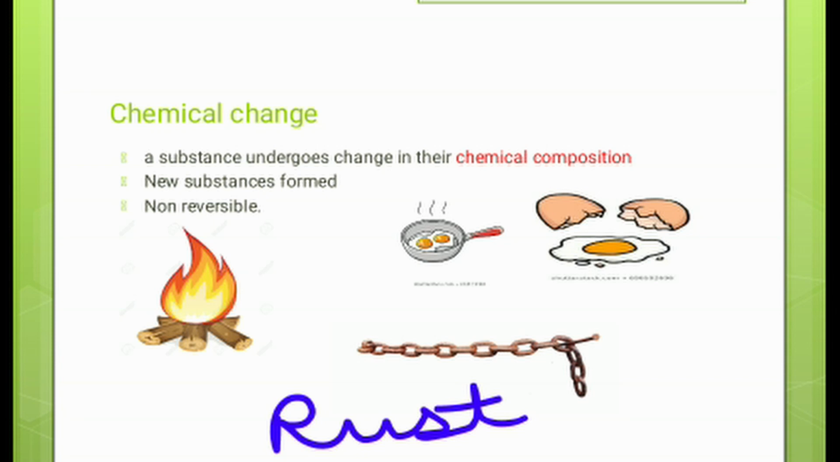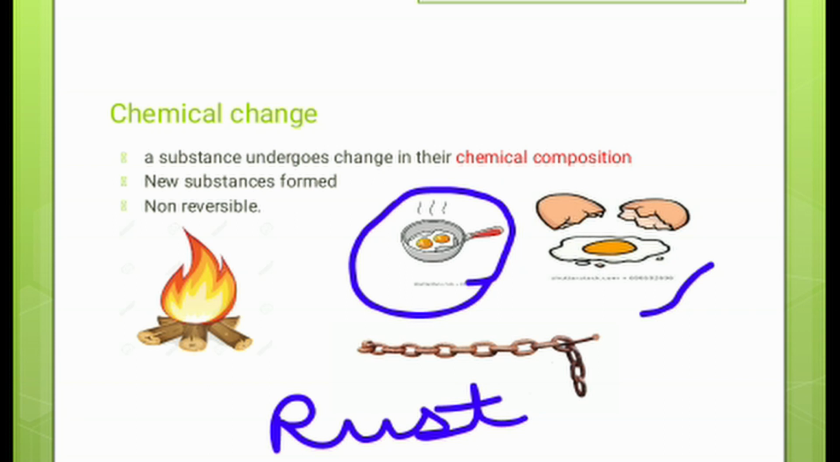Again, breaking of an egg is a physical change, but cooking of an egg is not a physical change, it is a chemical change. Why? Because the protein molecules here undergo changes due to the heat. So their chemical composition has changed. So it is a chemical change.